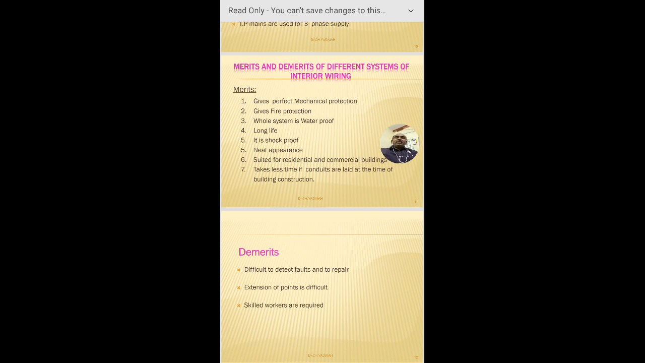By considering these merits and demerits, as well as the cost we are going to incur, what mechanical protection is required, what fire protection is required, and how much neatness is required, based on all these factors we prefer which type of wiring is better for our house wiring systems.